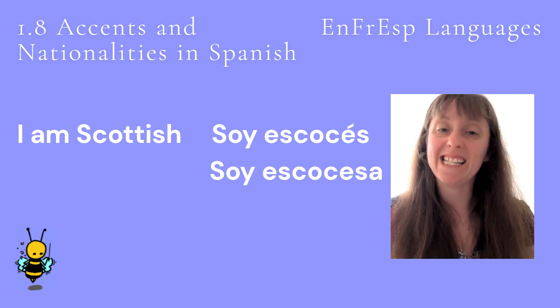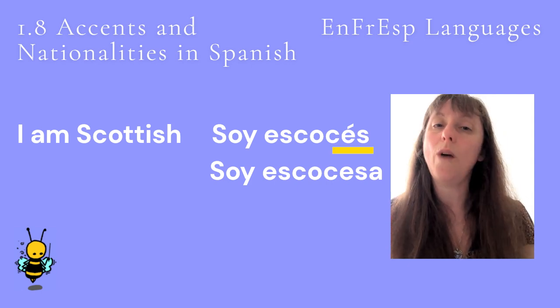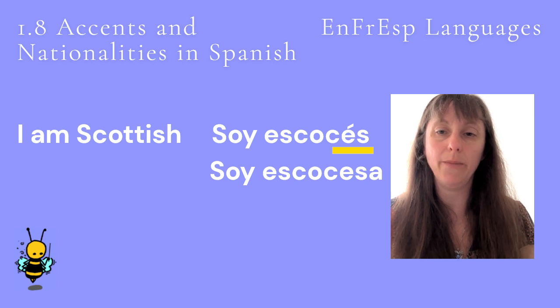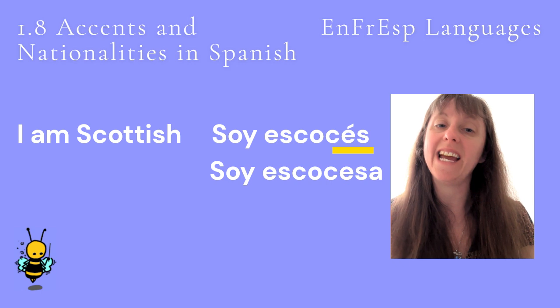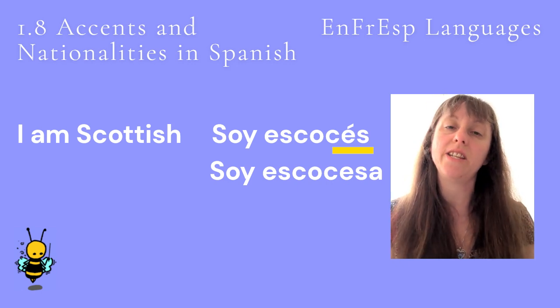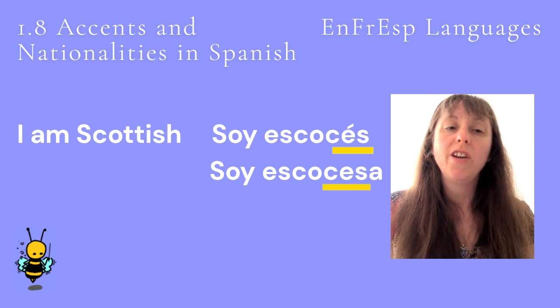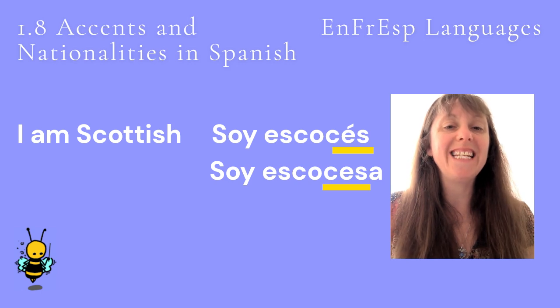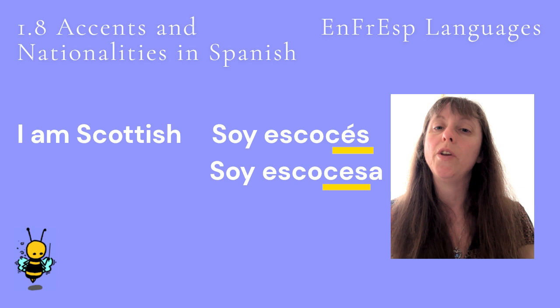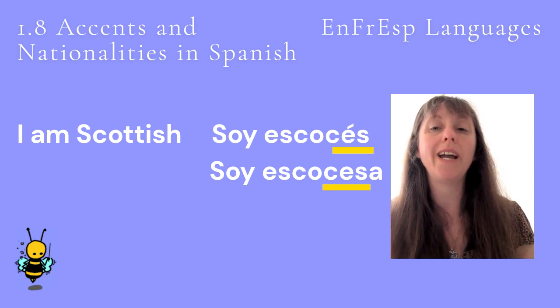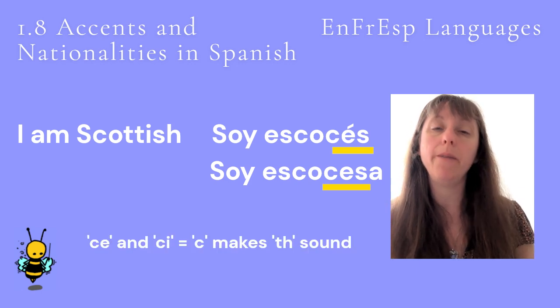Escocés has an accent, so the stress is placed where the accent is, on the last syllable. And escocesa has no accent and it ends in a vowel, so the stress is on the second to last syllable. Note as well that the letter C is making two different sounds here. So, when a C is followed by an E or an I, it makes a th sound.